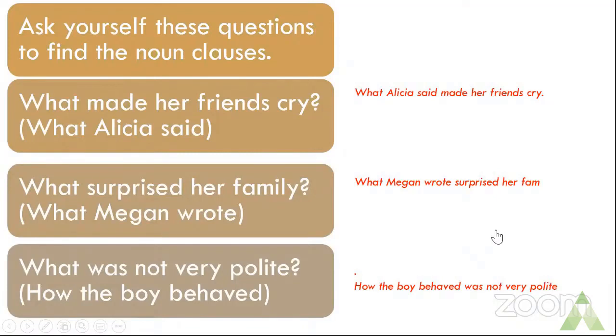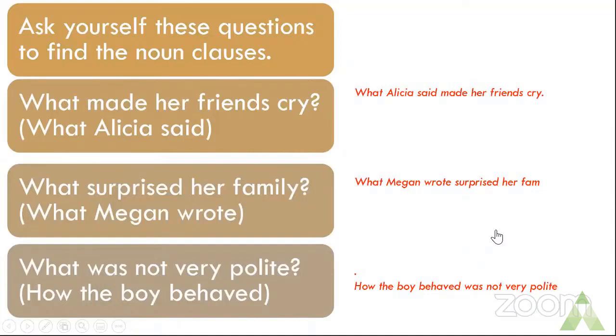Second question. What Megan wrote surprised her family. So what will your question be? What surprised her family? So what is your answer? What Megan wrote. Hence, what is your noun clause, children? What Megan wrote. And it is taking the role of the subject in this sentence.